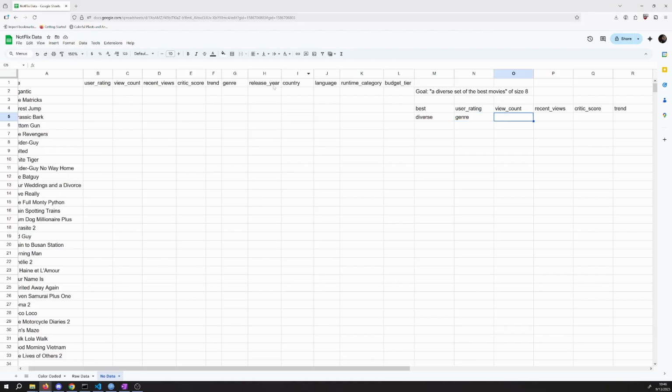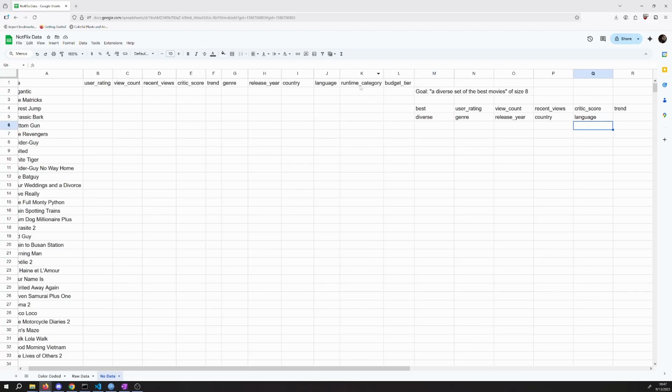And then we've got a couple other ones here, release year. I'm going to put this down here as a diversity thing as well. I don't think the movies released in 1999 are better than the ones in 2010. Maybe they were, but that again might be subjective, right? Likewise, country and language seem like pretty good diversity tags here.